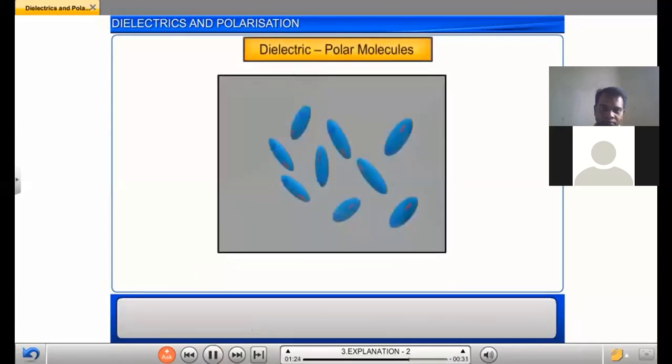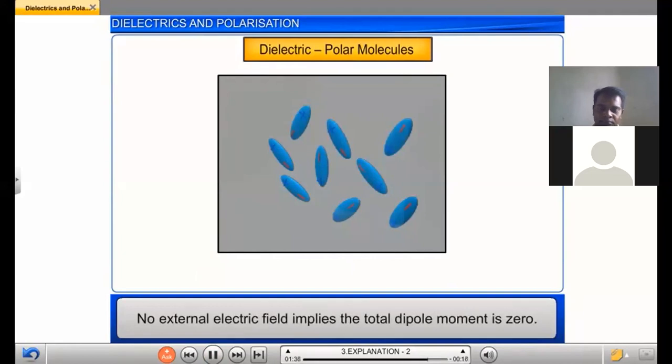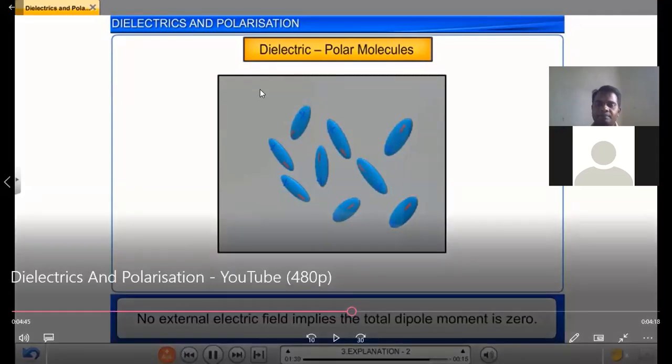Now let us consider the case when the dielectric material is made of polar molecules. In the absence of the external electric field E, the polar molecules in the dielectric are such that their electric dipole moments are randomly oriented. See, this is before applying the electric field. Now, if you are observing this molecule, this atom having polarities, positive and negative charge.